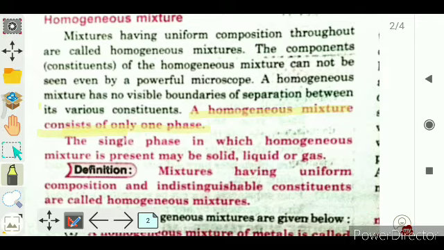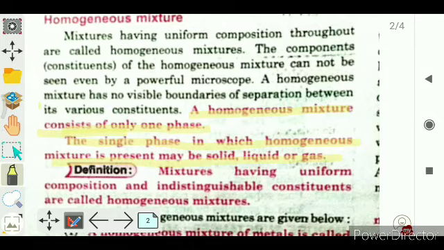The single phase in which a homogeneous mixture is present may be solid, liquid or gas. So first we should understand the meaning of this phase. It means when a homogeneous mixture is formed, it will show only one physical state, either solid, liquid or gas, without differentiation between the components.